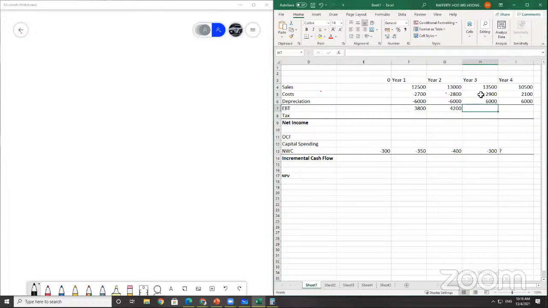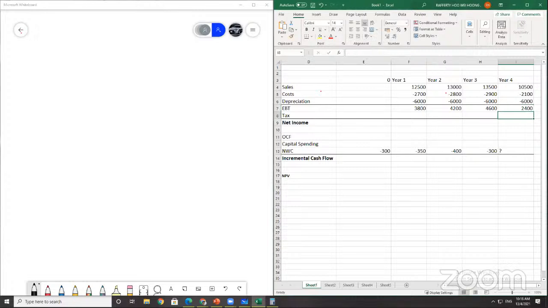Year 3, 13,500 minus 2,009 minus 6,000, you get 4,006. And lastly, 10,500 minus 2,100 and then minus 6,000, you get 2,400. So this is your earning before tax.